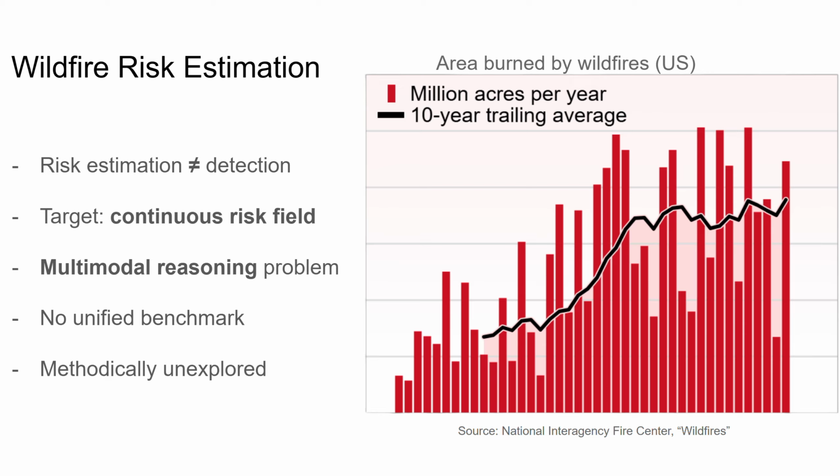While wildfire detection is tasked with finding existing wildfires, wildfire risk estimation is a complex multimodal reasoning problem integrating many factors, not simply visual cues, such as climate and topography. It is tasked with predicting a continuous risk field across an area where each pixel is assigned a value quantifying the combination of the probability of a wildfire occurring there and the expected intensity of a wildfire should one occur there. Currently, there is no unified benchmark for this task, and it remains largely unexplored within the field.